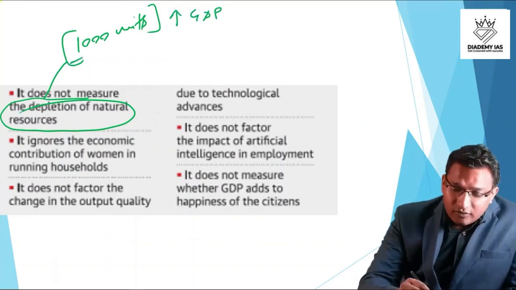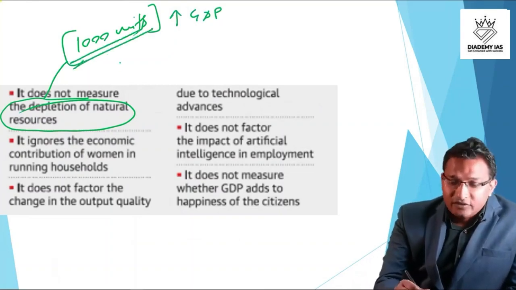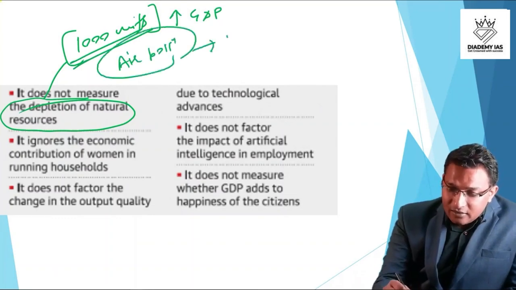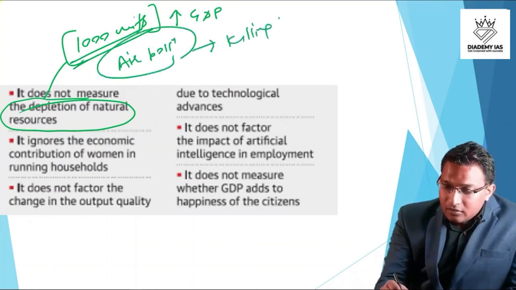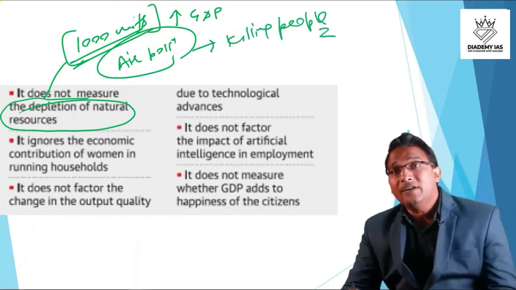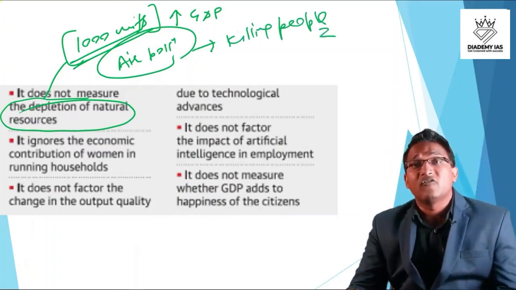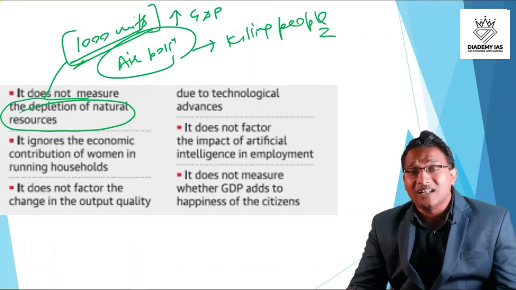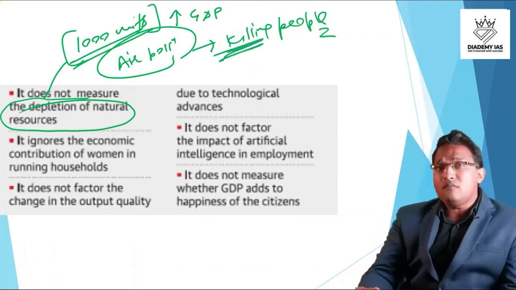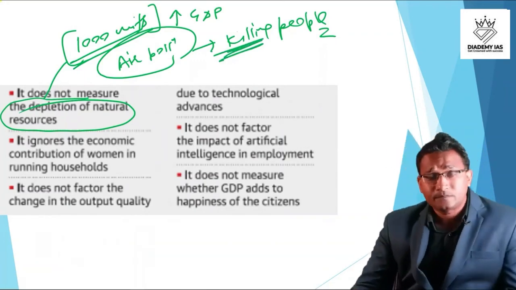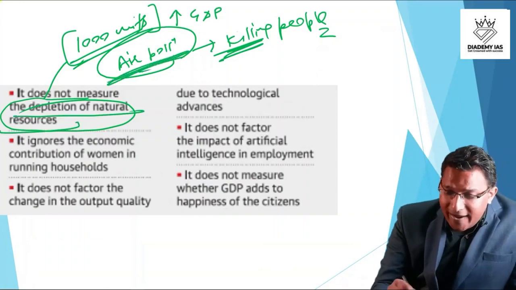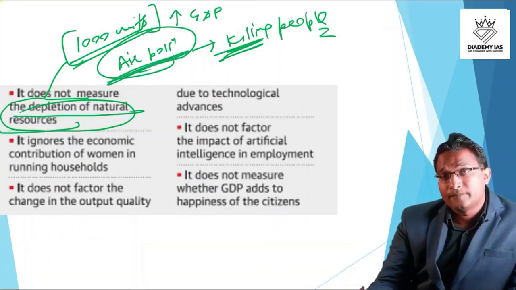But if because of this production, there is air pollution, and this air pollution is killing many people, right? For example, it happened in Tuticorin district, where one of the plants of Vedanta was established. So a lot of people were killed because of the different kind of pollution. So this depletion of natural resource and the negative impact on the people, that is not taken care of.